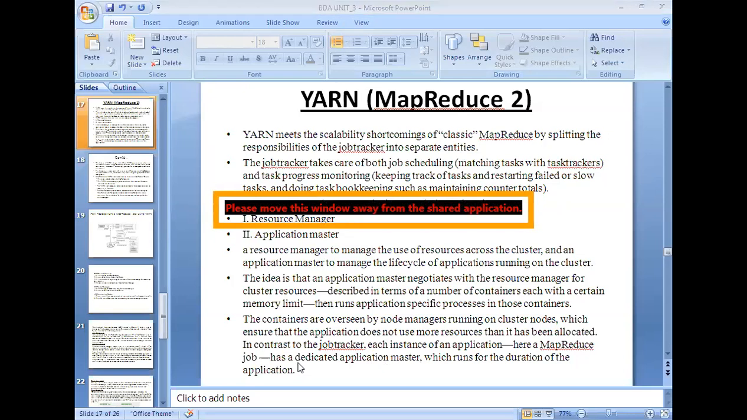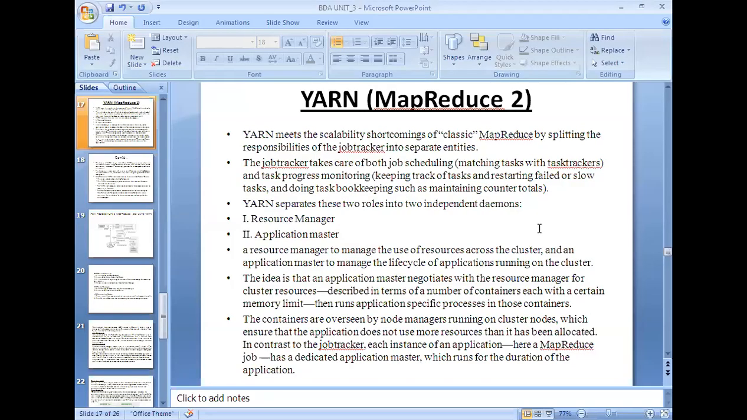Here you can observe the issues of availability, scalability, cascading failures, and multi-tenancy issues. There are so many issues, and all these issues led to the development of another MapReduce framework, that is YARN. Initially, it started development in the year 2010, but finally it was released in 2013.